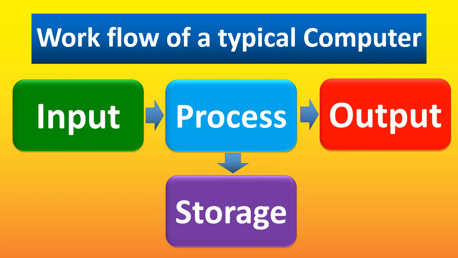For example, if I am typing a paragraph, the output is displayed on the screen. So the monitor is the first and foremost output device where we can see the output. Whatever I am typing, whatever keys I am pressing on the keyboard, is displayed on the monitor. But in between there is a lot of process taking place. I think I am pressing A and A is displayed on the monitor. What is new in that? Or what process is in that? But the computer stores everything in the form of zeros and ones.